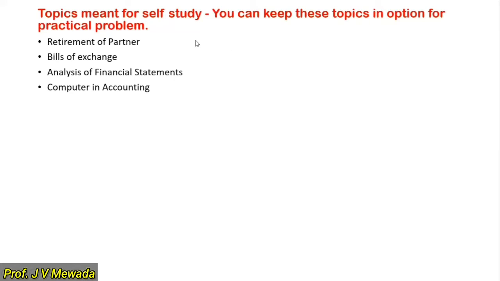These topics you can keep in option only for practical purpose, not for objectives. That you have to remember, because there are no guidelines for objectives. Objective is common, and I will give you the circular. Circular is given here. In that you can see that objectives is not removed. The pages are there in the syllabus. So these are the 4 topics.